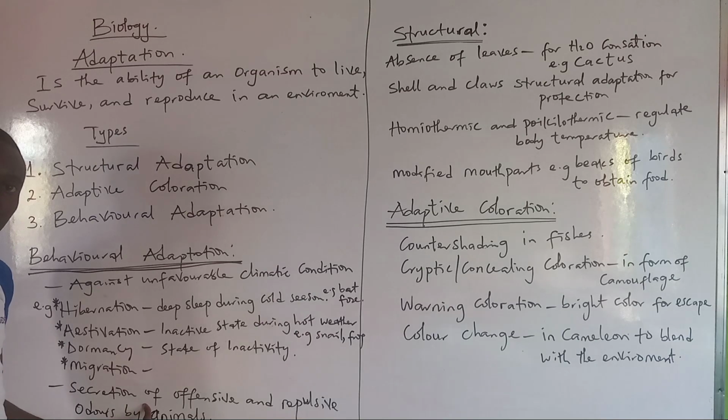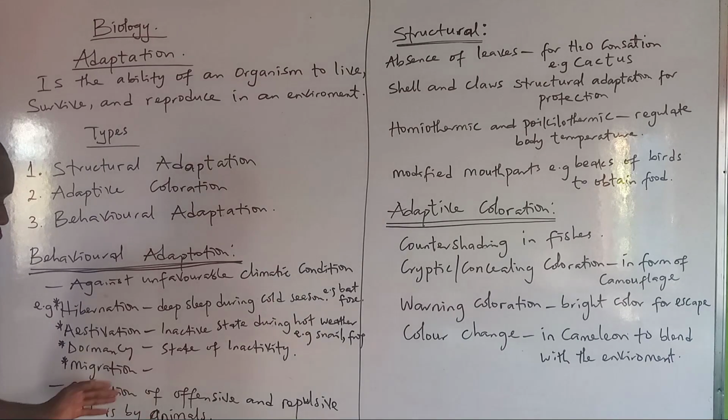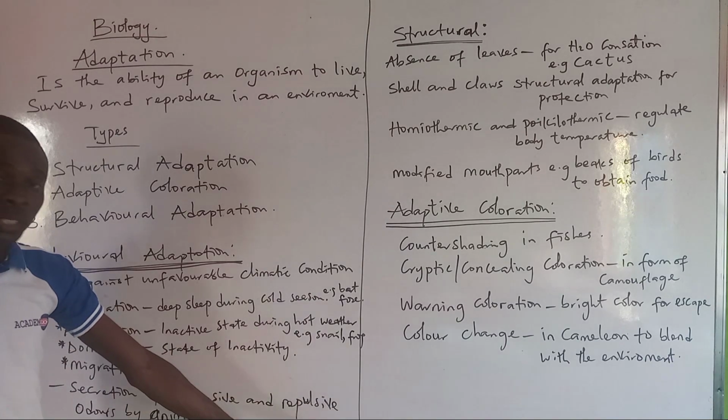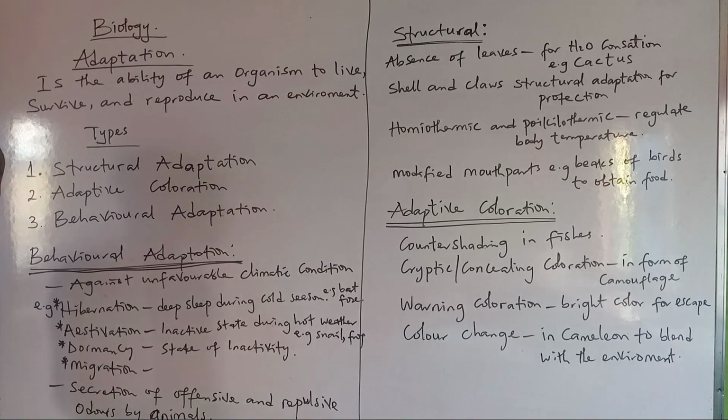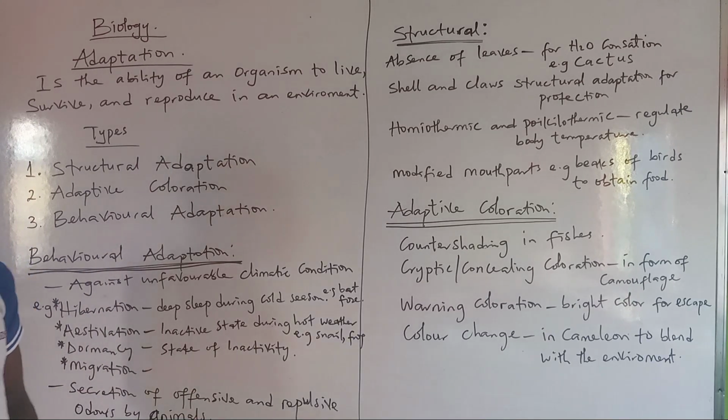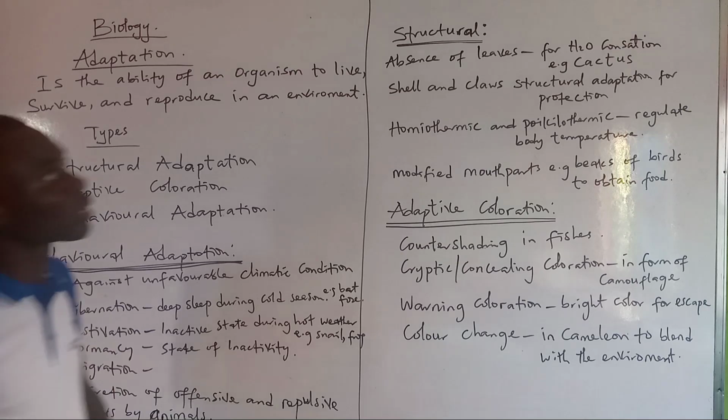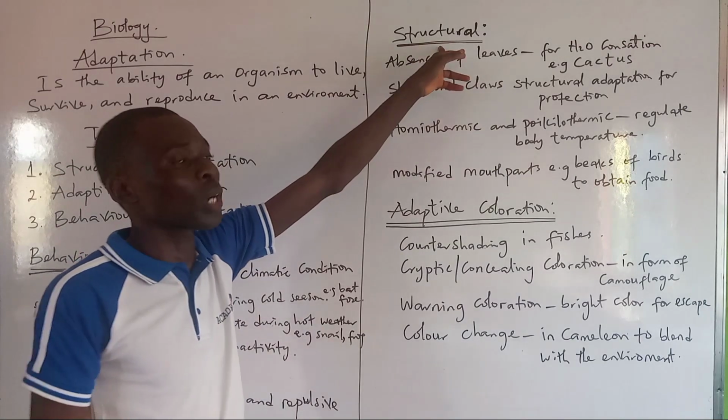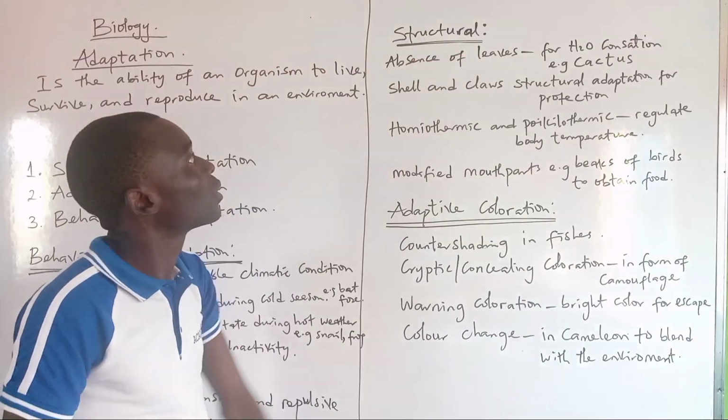At the same time, one of the behaviors is that they secrete offensive or repulsive odor. Some animals secrete that just to be able to adapt to their environment. Now let's turn to the structural part, structural adaptation.